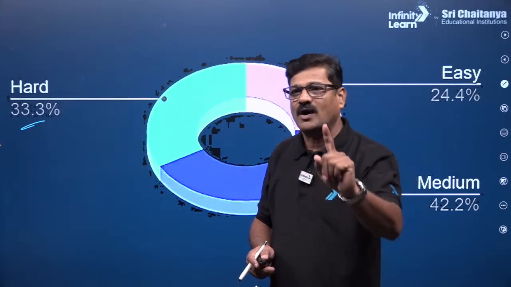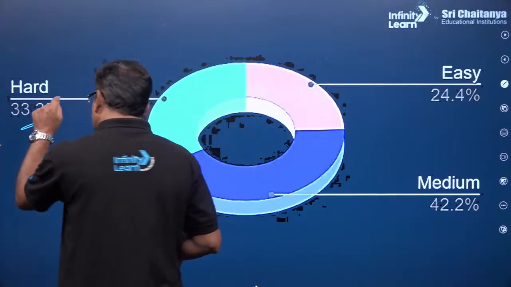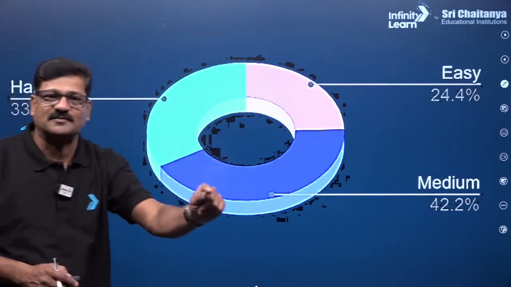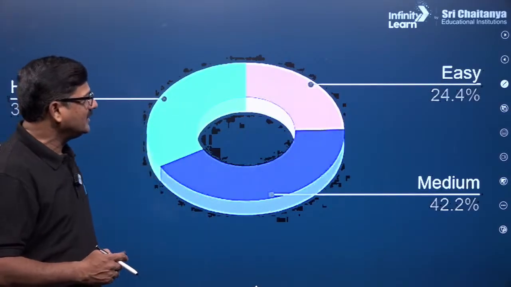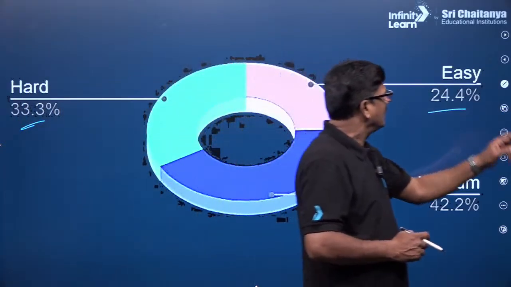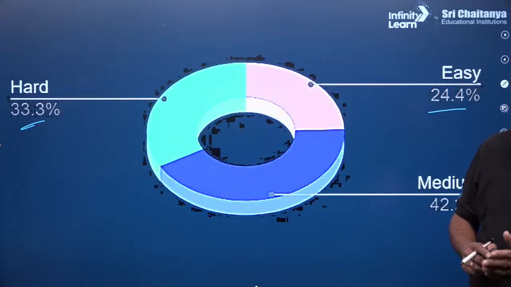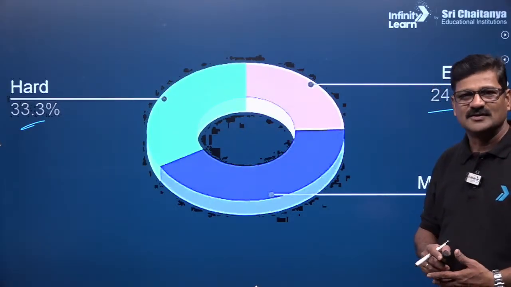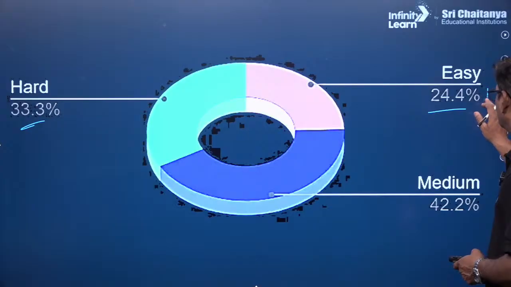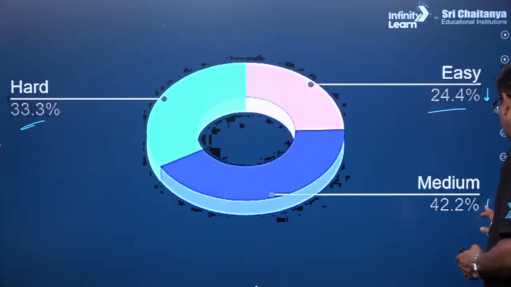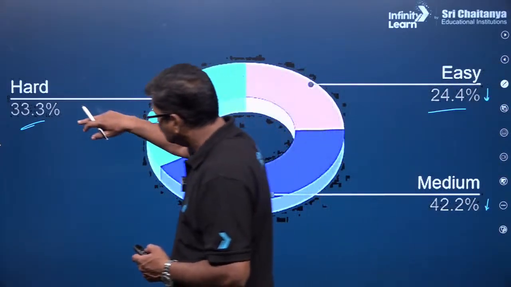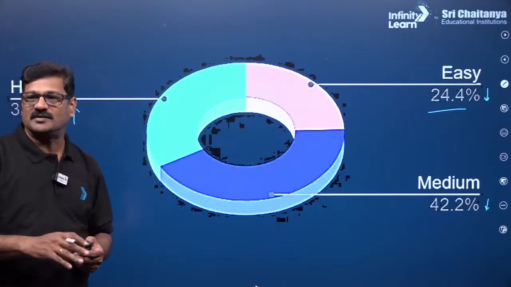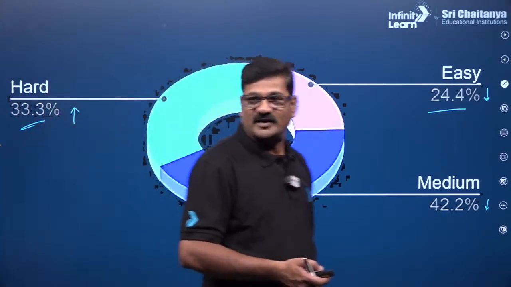That's the reason why I say directly that this hardness can provoke the cutoff to come down, and easy is 24.4%. I was expecting 35% of the paper to be easy. So this value has decreased, this value has decreased, and this value has increased. So that makes up this NEET 2025 chemistry assessment, right?